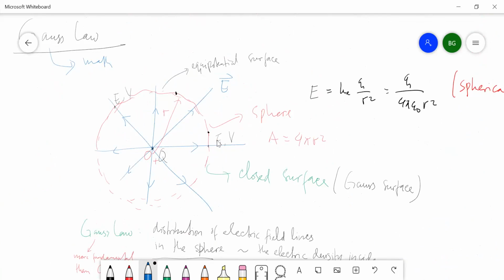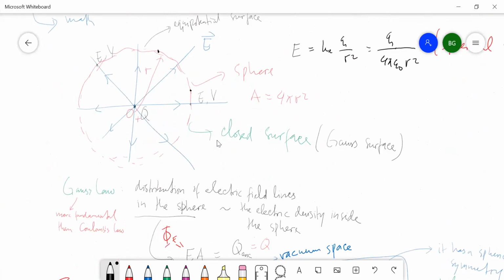And the spherical surface area equals 4 pi r squared.